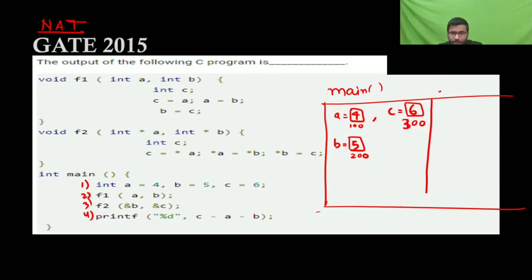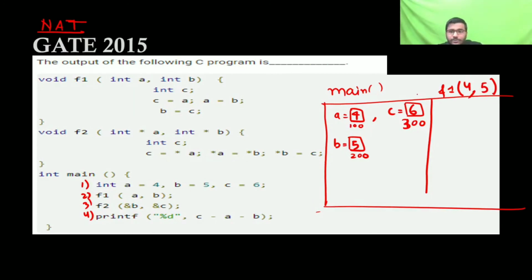If you are not having doubt, please tell me. I will not do this, I will go on. Please tell me if no one is having doubt. A is your 4 and B is your 5.